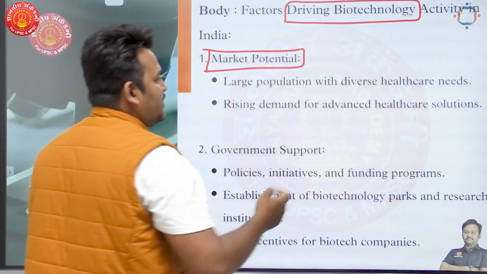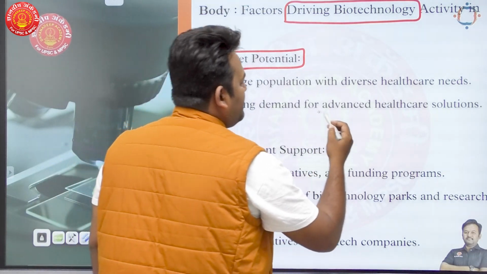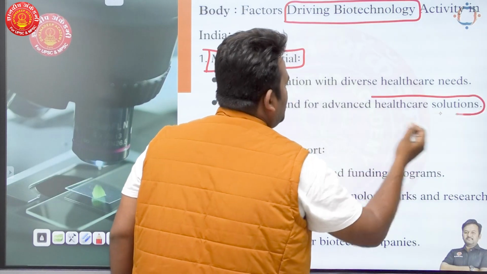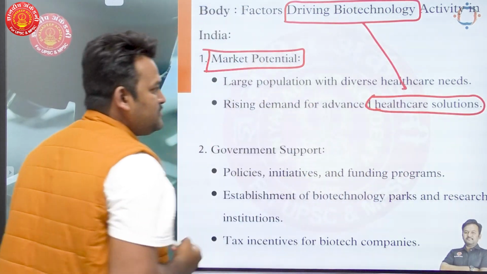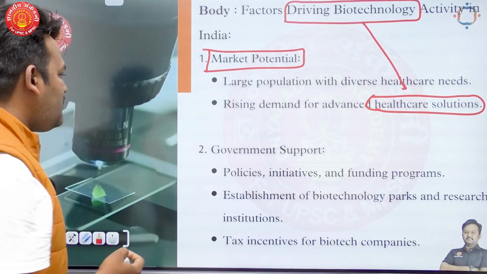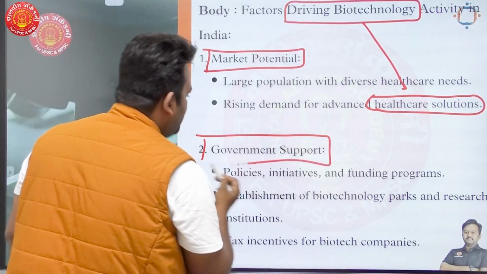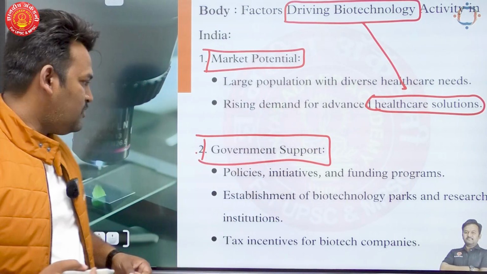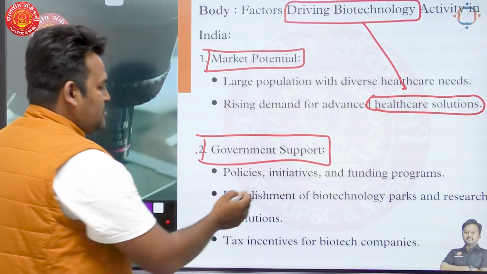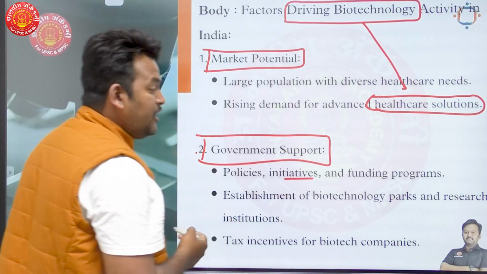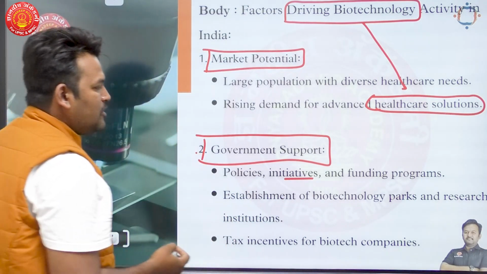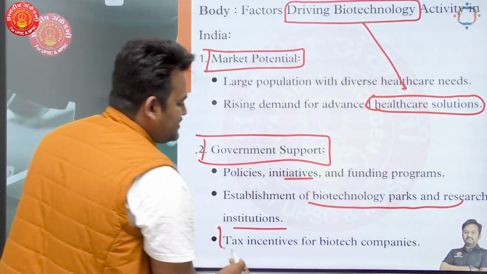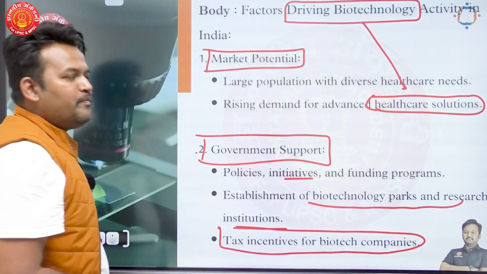Large population with diverse healthcare needs, rising demand for advanced healthcare solutions, and these healthcare solutions will come from the biotechnology. Okay. Second point, government is also supporting the development of biotechnology, and because of that, there is growth in this sector. Okay. For example, policies, different policies, initiatives, funding programs are there, establishment of biotechnology parks and research institutes as well, plus tax incentives to the biotech companies.